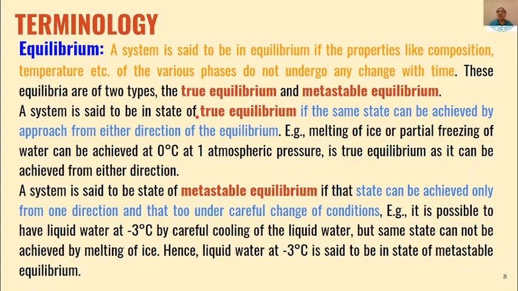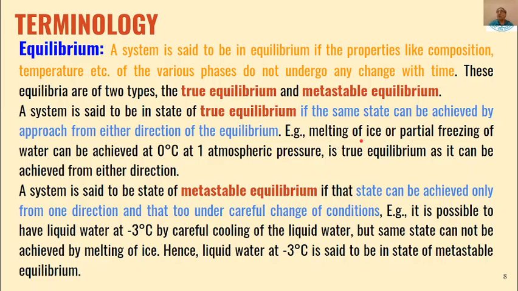A system is said to be in a state of true equilibrium if the same state can be achieved by approach from either direction of the equilibrium. So say A is in equilibrium with B. We can go from A to B and B to A equally. That is called true equilibrium.